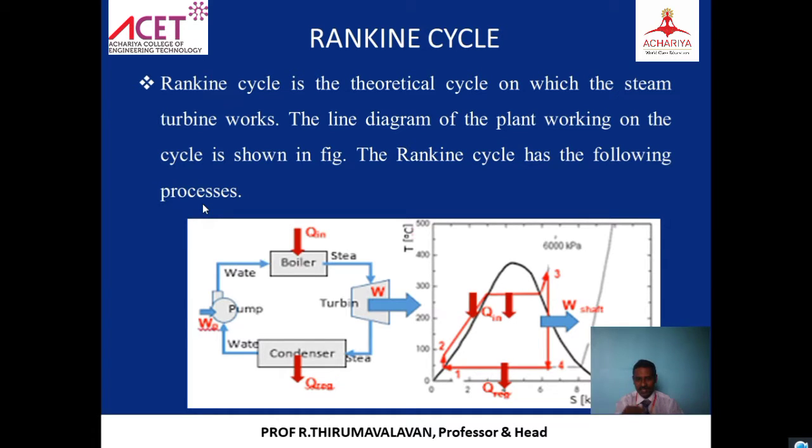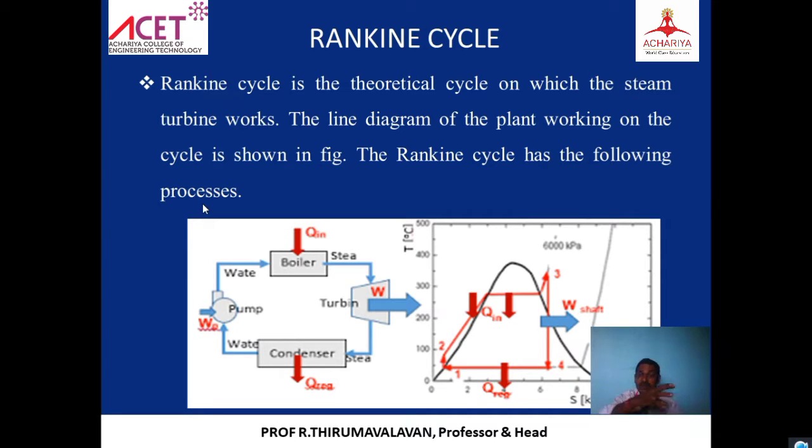If we come to the diagram, the TS diagram or the block diagram, first we will see the block diagram. It shows the pump. From the pump, the water is pumped to the boiler. In the boiler there is Q in, what we call heat addition. By burning of the fuel, heat is generated and added to the water, and the steam expands in the turbine. Again wet steam comes to the condenser.